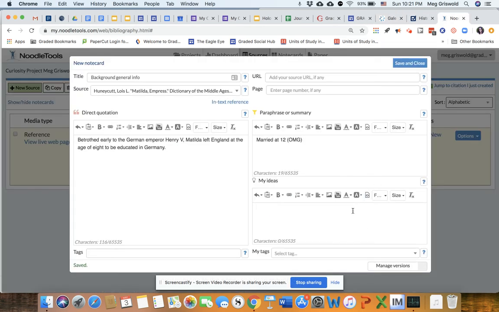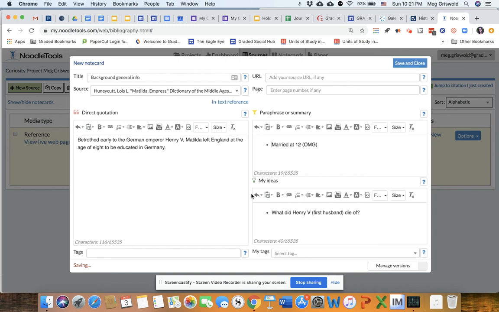Oh, there's bullets here. If you like bullets or numbers, is that bullets? Ooh, bulleted list. There it is. Sorry, caps. I'm shouting. What did Henry the first husband die of? That's the question I have. Okay. And if I want to make this bulleted again, I can click here and choose bulleted list.